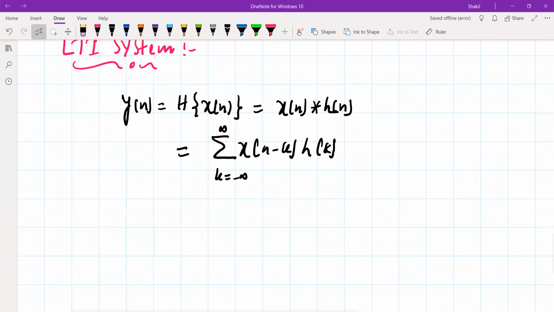Now, if we expand this summation, we can write it. Let me use this, from minus 2 values.